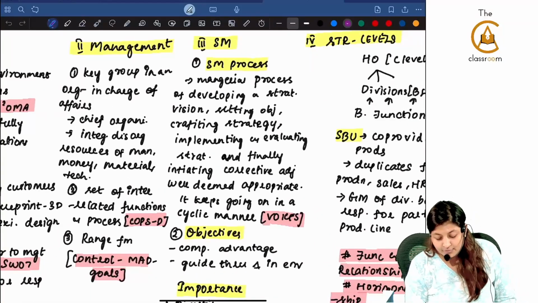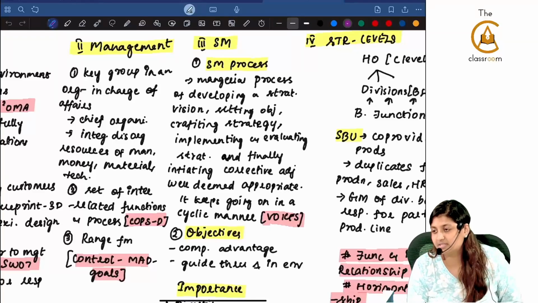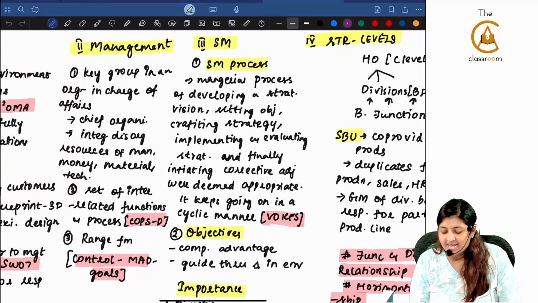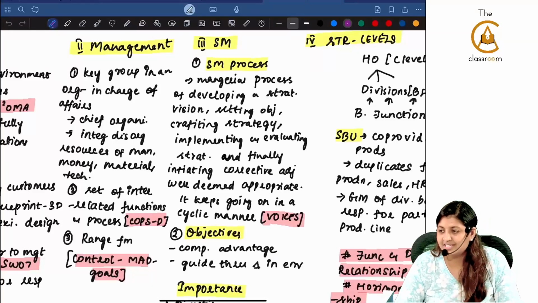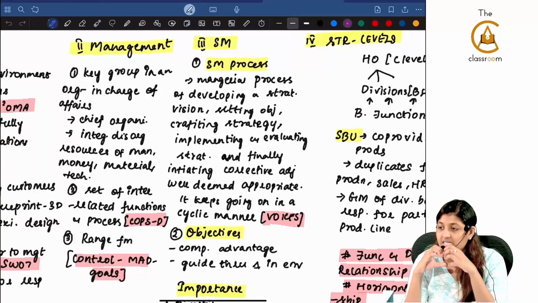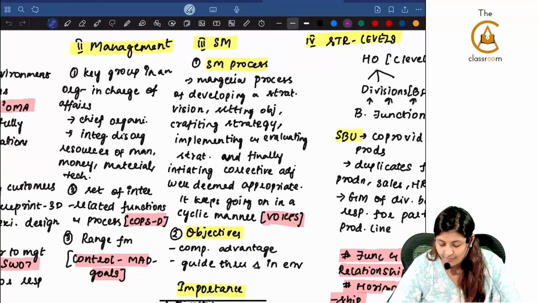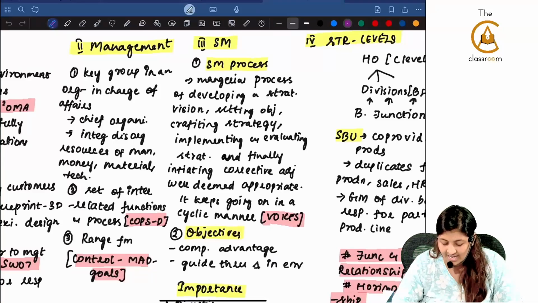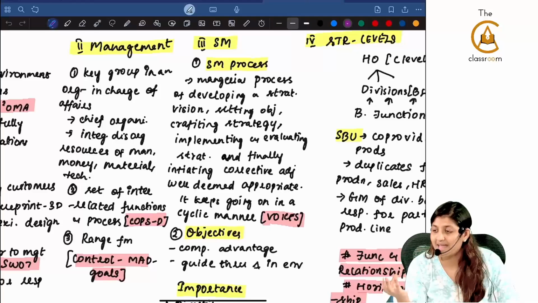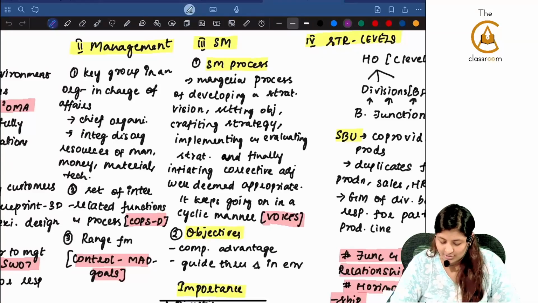What is management? Who is the best manager that we know first? Mother. It is a key group in an organization in charge of affairs. It is the chief organ. Integrates disorganized resources of man, money, material and tech. 3MT, if you remember. It is a set of interrelated functions and process of planning, organizing, staffing, directing and controlling. It ranges from control, MAD goals. What is MAD?